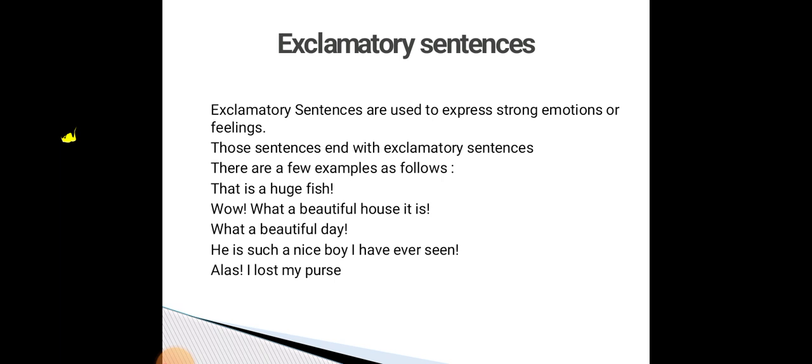The next one is "What a beautiful day!" Here we are expressing our happiness after seeing a beautiful day. So it is called an exclamative sentence. "He is such a nice boy!" Here we are expressing our emotions and satisfaction after meeting such a nice boy, isn't it? It is marked with an exclamation mark. "Alas, I lost my purse!" This sentence is also called an exclamative sentence. "He is such a nice boy I have ever seen!" So exclamative sentences are used to express strong emotions or feelings.